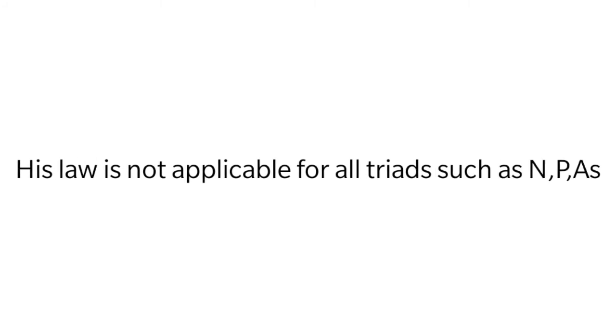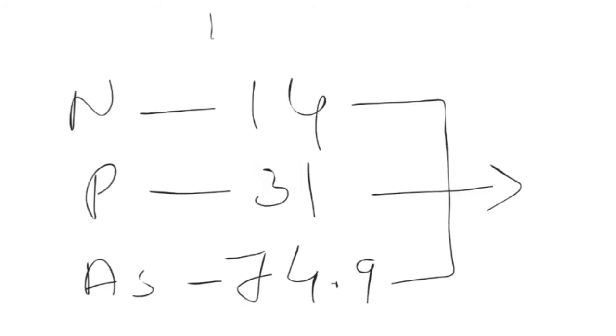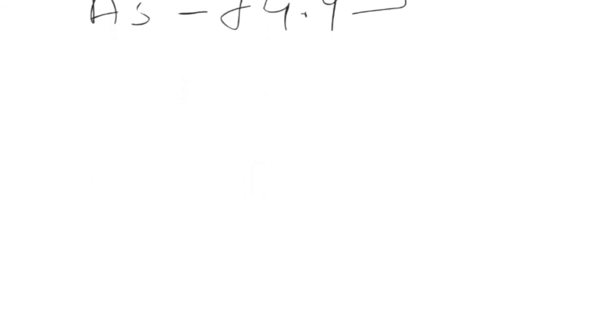So like this he has given the three triads. He not only tried these three triads, he tried many other triads, but his law was not applicable to those triads. Say for example, when he took nitrogen, phosphorus and arsenic. Nitrogen atomic mass is 14, phosphorus is 31 and arsenic is 74.9. When he took the average atomic mass of nitrogen and arsenic, the phosphorus atomic mass does not come. So let me calculate this. This is the very big drawback of Daubernier.